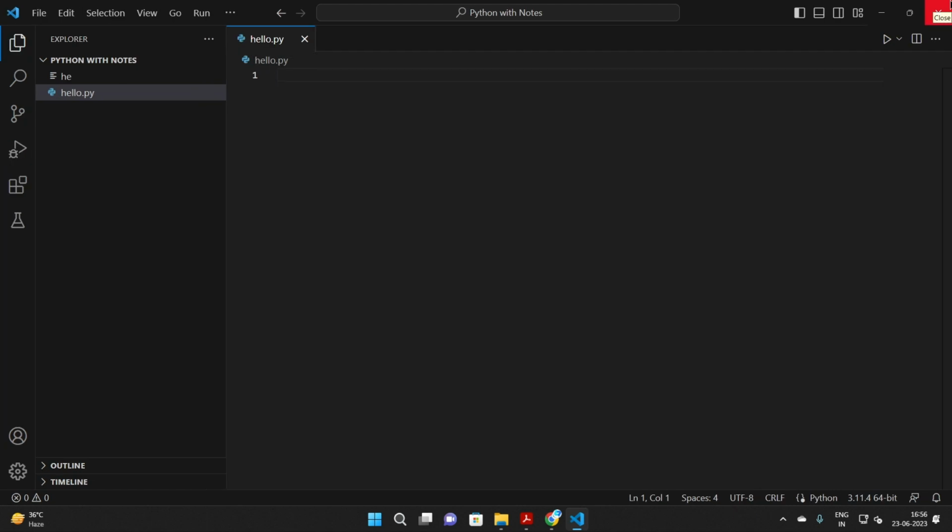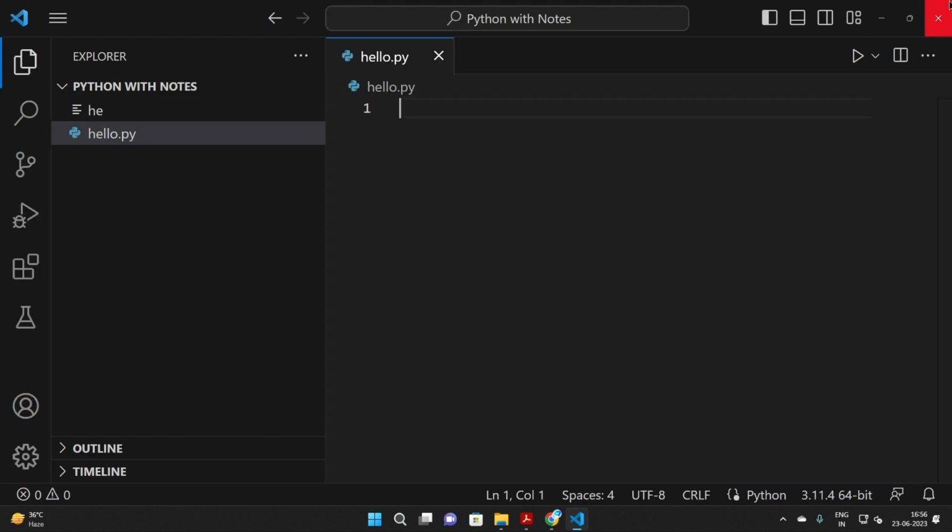So guys, I recommend you to increase the font size by pressing Ctrl and the plus key on your keyboard. Guys, now you are going to write the first line of your code, which is hello world. Now guys, let's understand the syntax. I have created a file known as hello.py. So guys, let's get started with Python, the first line of code, which is print hello world.